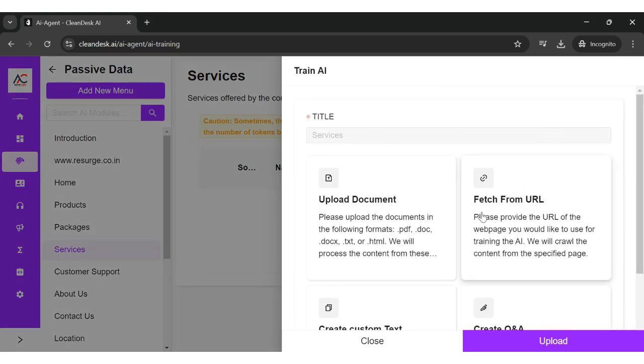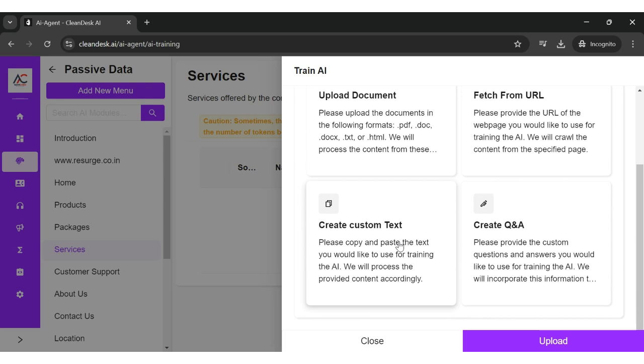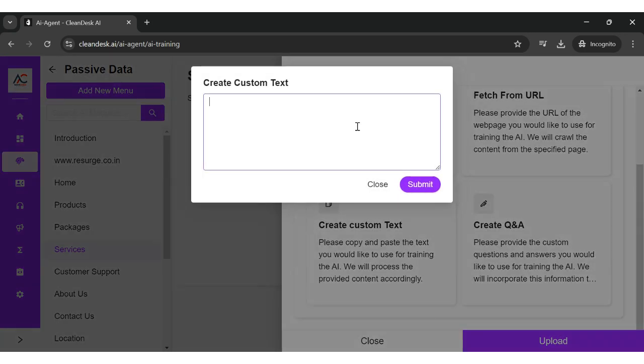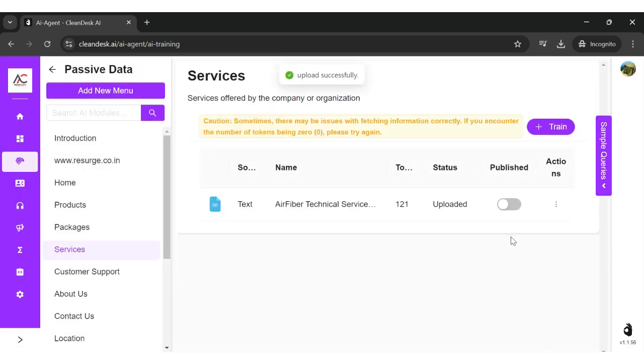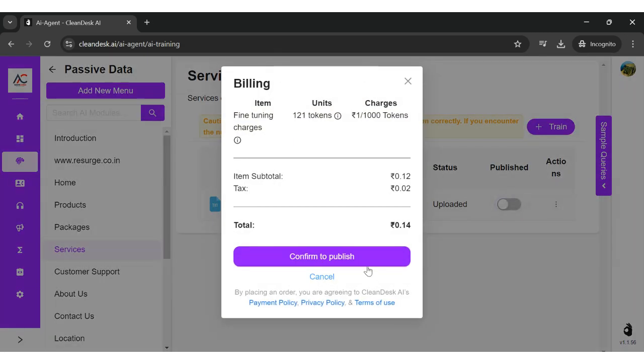From the available options, select Create Custom Text. Now, enter the text about your services that you want to train the AI with. And click on Submit. After that, click Upload to finish training the AI. To complete the process, toggle the Published button, and confirm.